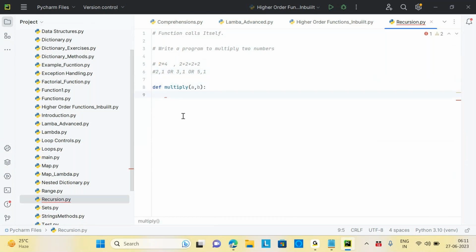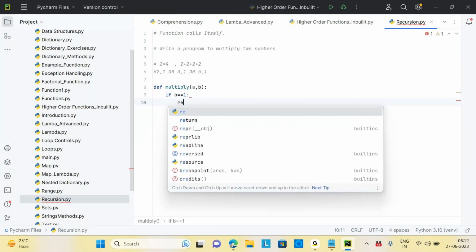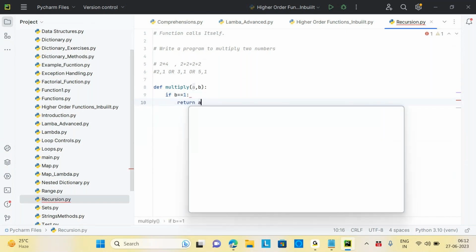First condition, we need to check B, right? This is A, this is B. For 5, 1, if B is 1, then we need to return A only, right? That's the result for the multiplication. Don't you think so? So I will say if B equals to 1, then return A.